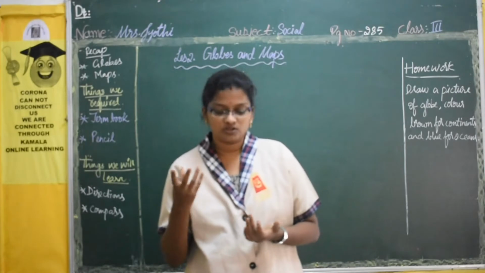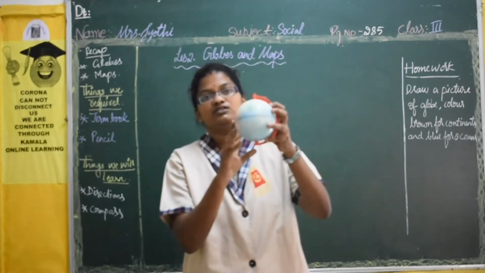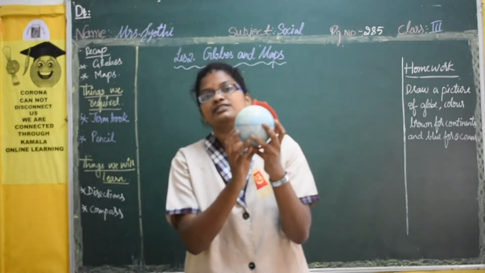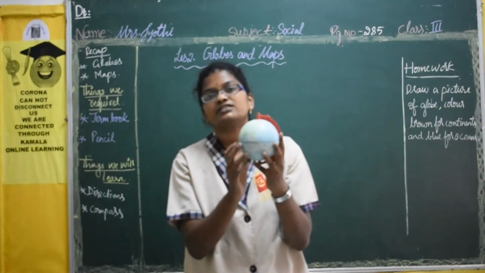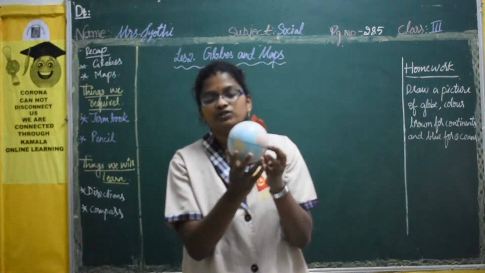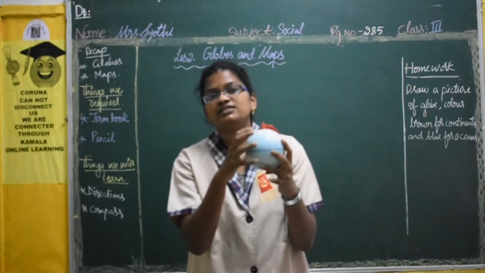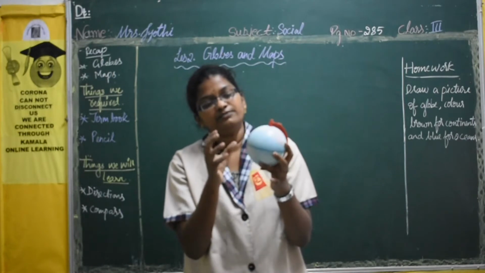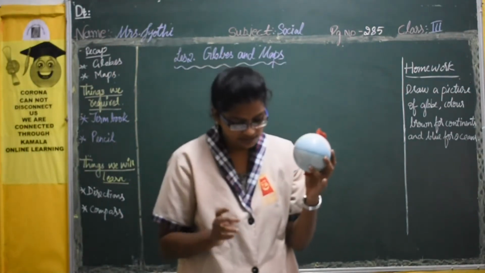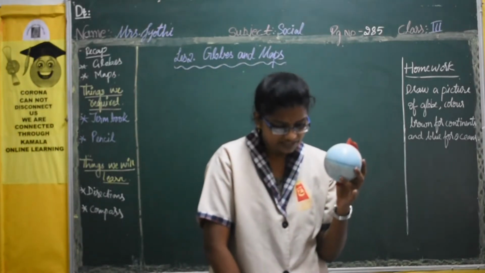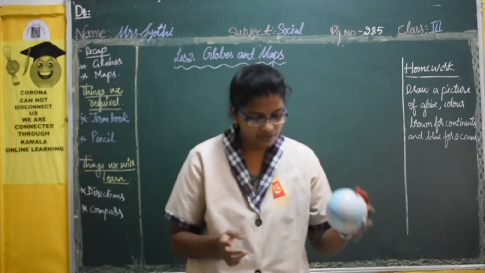And we have studied about globe. So this is globe. So globe is nothing but it resembles the earth. Only half of the earth, half of the globe we can see. To see the other half you have to turn. So on this globe you can see the continents, oceans, and you can see the different states, countries also of a particular continent. Then, so to see the other part you have to rotate it. So this is about globe.